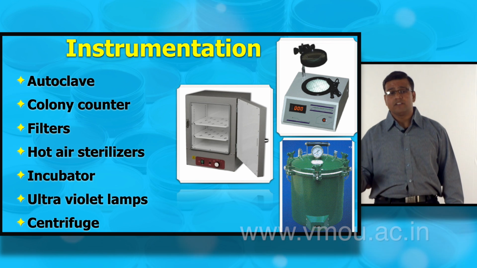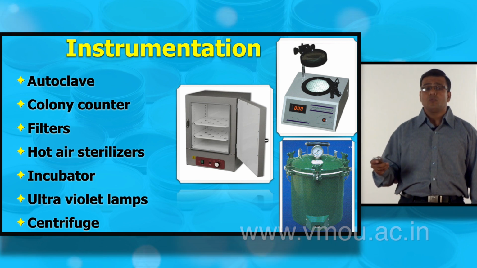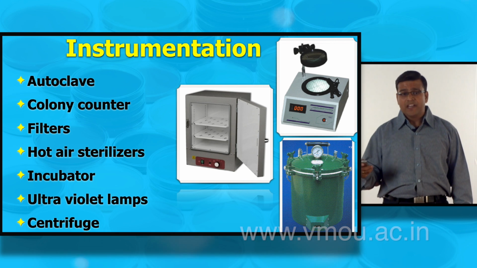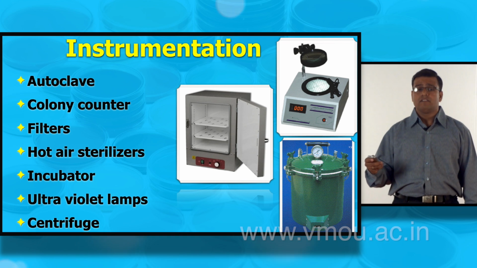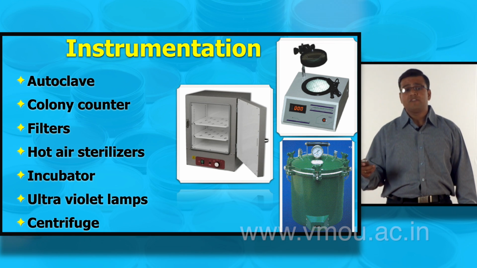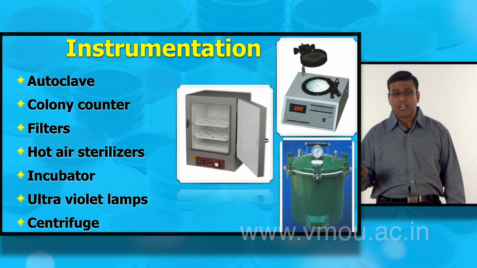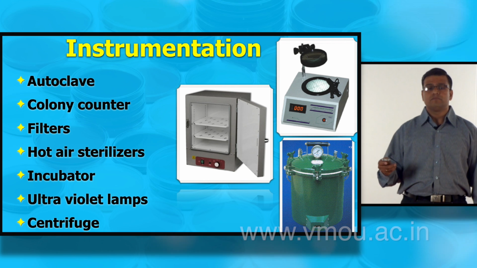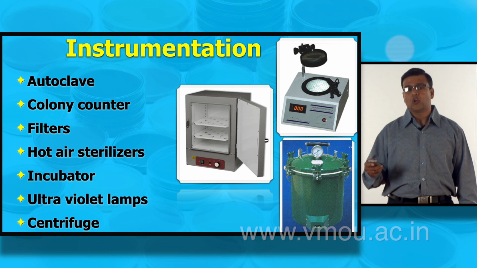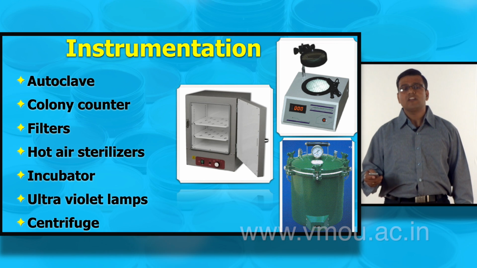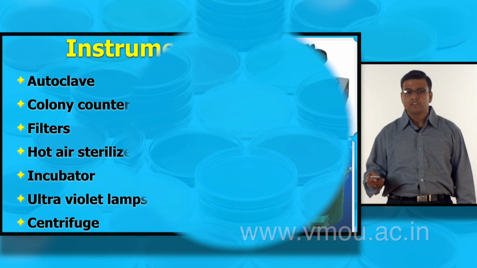Next is the hot air oven. This is also based on the dry heat sterilization process. By this, we can sterilize the glass apparatus and different types of equipment which are a helping hand in the pure culture technique. Incubator: the growth of the microorganism develops in the particular incubator. Ultraviolet lamp and centrifuges also play a vital role in the pure culture technique.